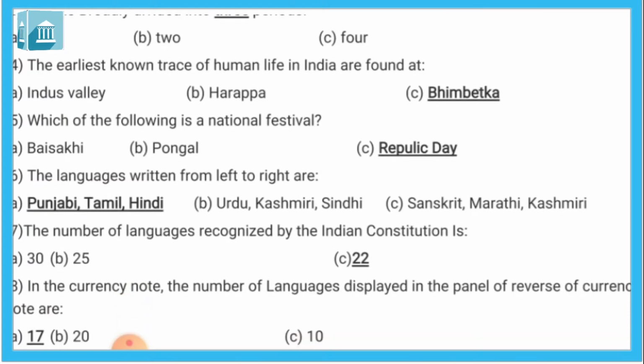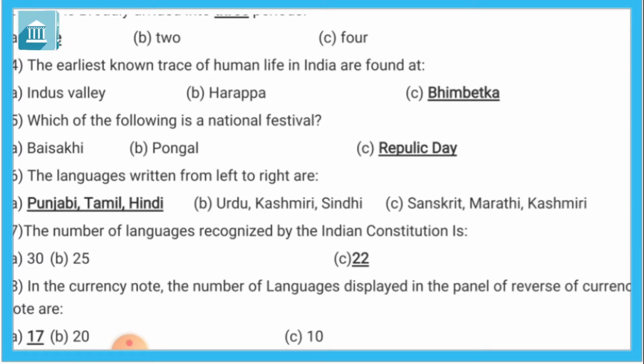Sixth, the languages written from left to right are. There are 22 languages which are government authorized in our constitution. Most of these languages we can write left to right. But there are some languages, Urdu, Kashmiri, and Sindhi, that we cannot write left to right. Urdu, Kashmiri, and Sindhi are written right to left.